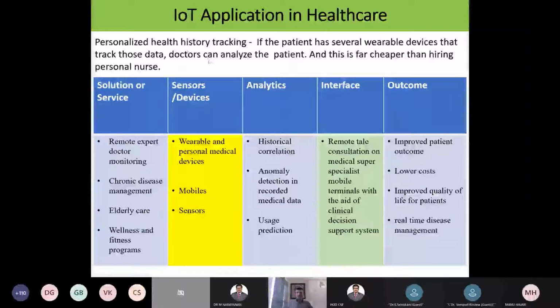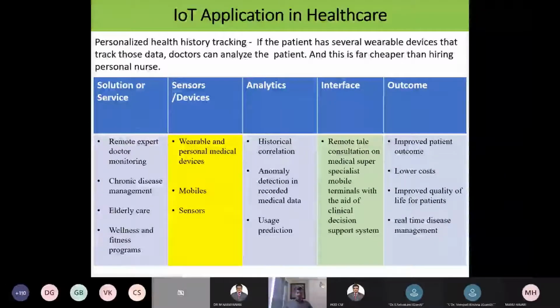You see that in this pandemic situation, corona patients are not able to take help from their family, even their family members. In this case, I think IoT can play an excellent role. So this is one added advantage in this pandemic situation.